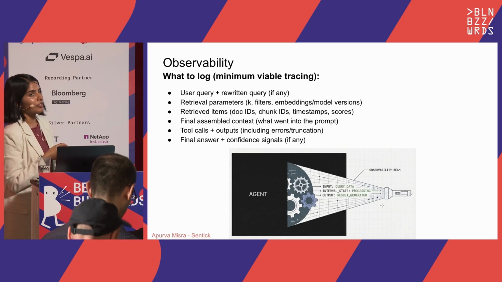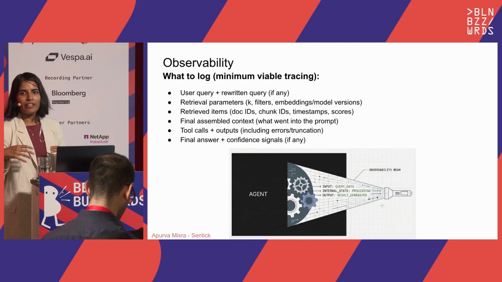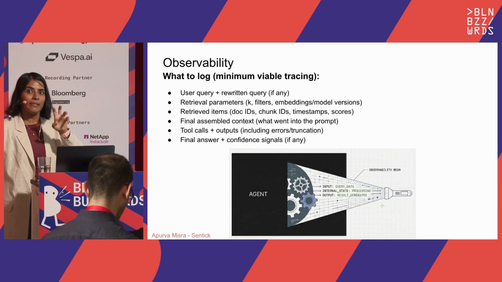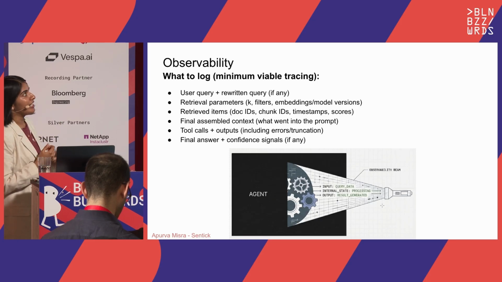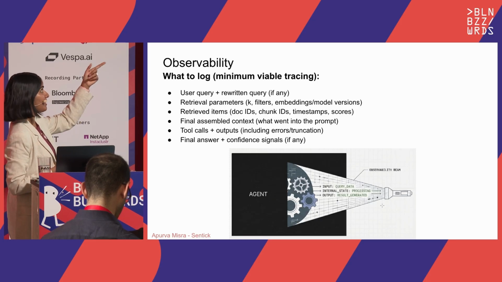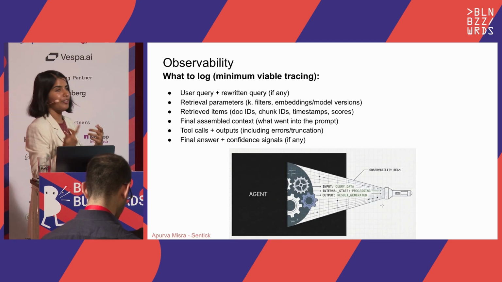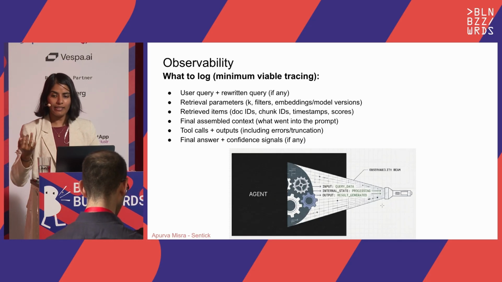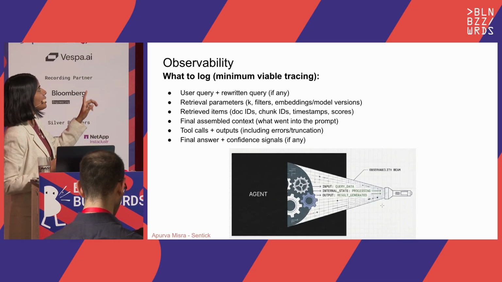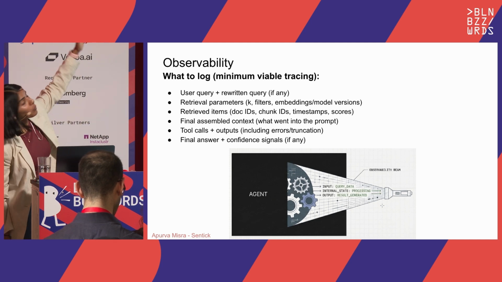Save the retrieval parameters. If you're using a vector DB or a normal SQL, you want to save everything. What was the environment state at that point of time when the agent was running? You want to save the retrieved items. In that, you want to save the documents as well as the metadata about the retrieved item, like who was the owner of that item, when was it last updated, all of that. You want to save all of that. You want to save the final assembled context. And what I mean by this is just one run.